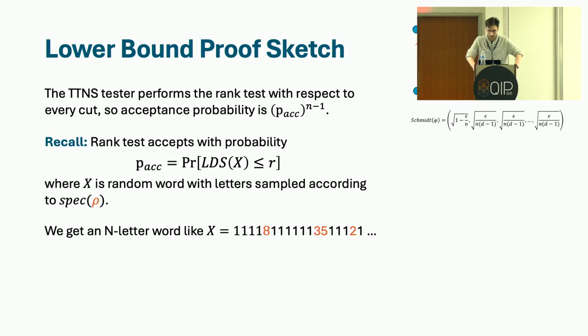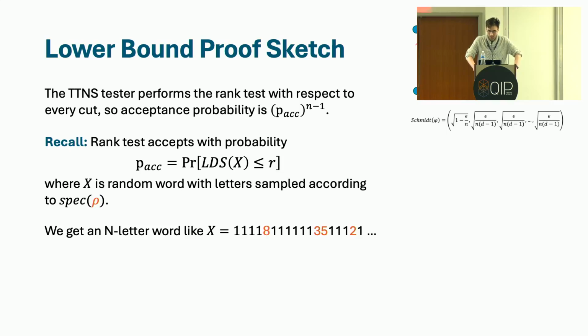Here, the reduced density matrix, you can see from the vector of Schmidt coefficients, most of the weight is on the first Schmidt coefficient. And so what we'll get from this hypothetical process is a random n-letter word that looks like mostly ones. With probability 1 minus epsilon over n, you'll get a 1.